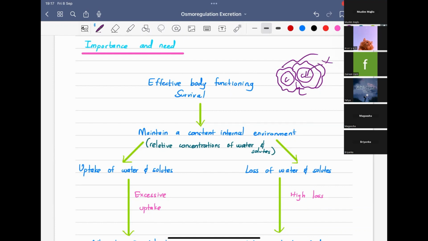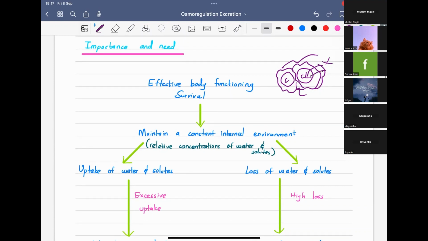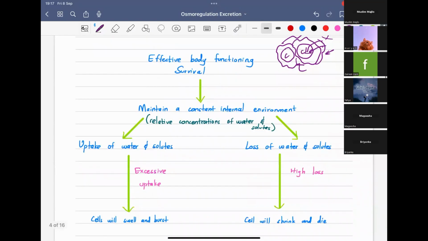Just remember that this internal environment can directly impact the cells, and a very minimal change in the internal environment can drastically change the process happening in the cell. That is why we have to maintain a constant internal environment, the relative concentration of water and solutes.